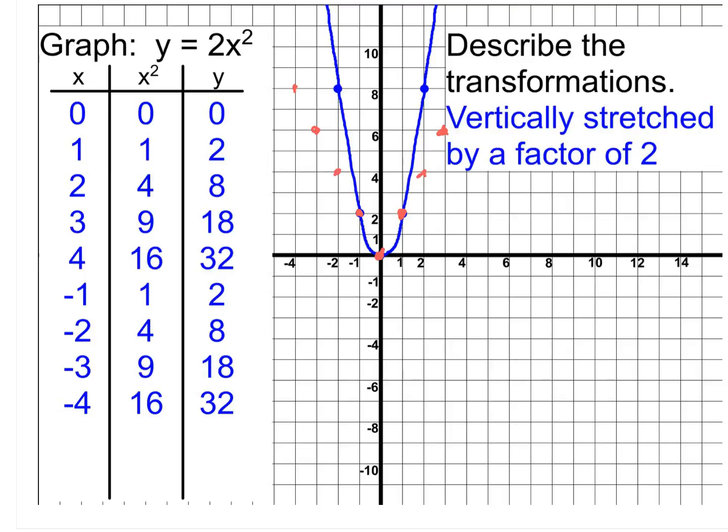So although we get a few points that look very similar, it's not going to stay the same. Yes, we go over 1 and up 2, but then we go over 2 and up 8. So that tendency that you had before isn't going to carry through in terms of just keeping that same pattern. We're actually going to have to look at the table and think about doubling those x squared values when we multiply by 2.